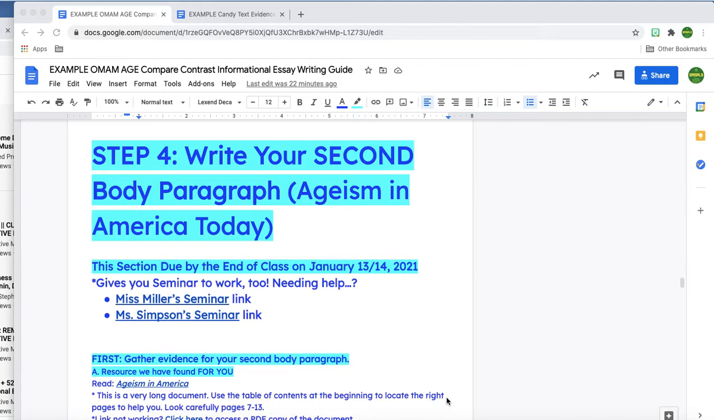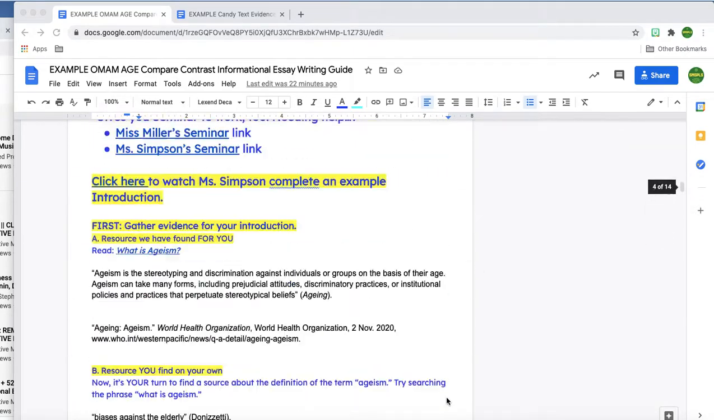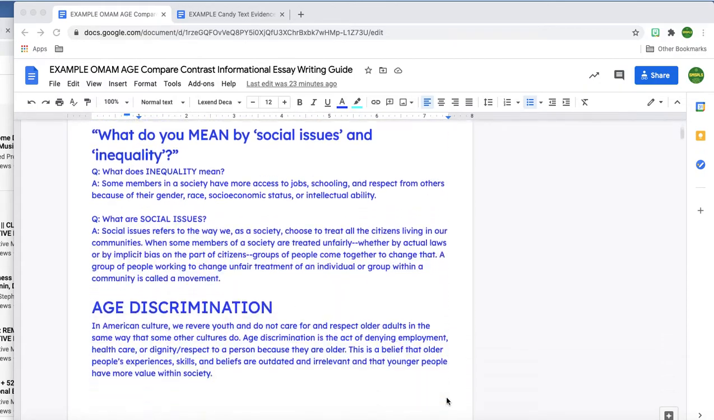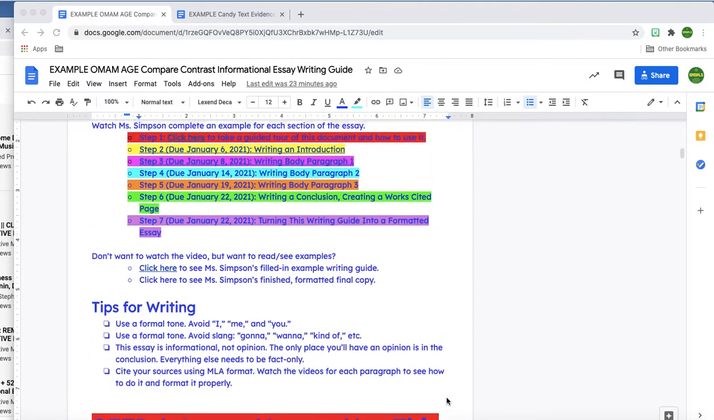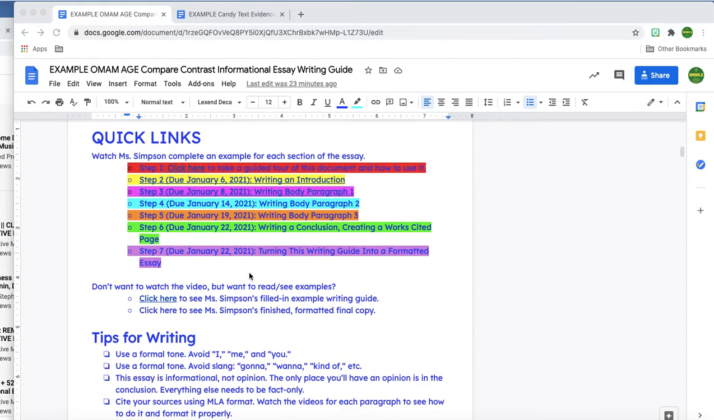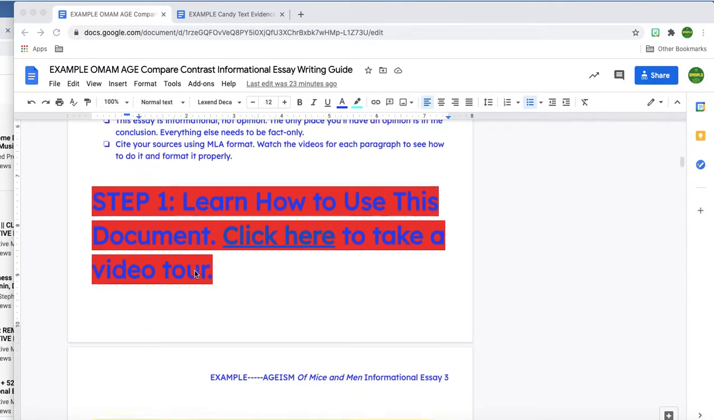We're moving on to step 4 of writing our Of Mice and Men Compare and Contrast informational essay. So at this point, let's go back and talk about the parts that you should have already completed. Let's scroll back to the very beginning of our document. You remember where the quick links are up here. If you ever need to see one of the videos or check your due date, you can look right here.